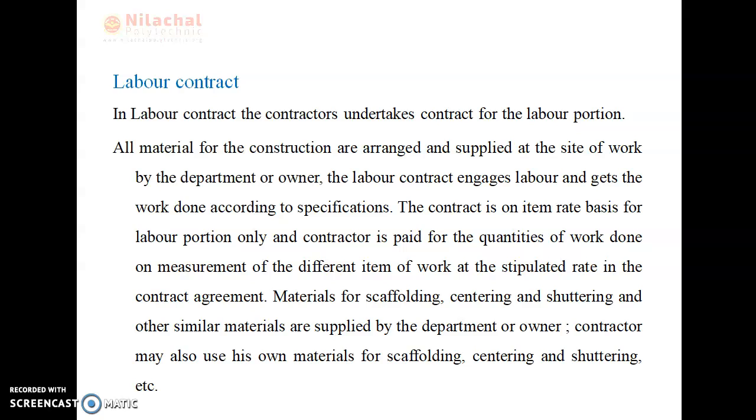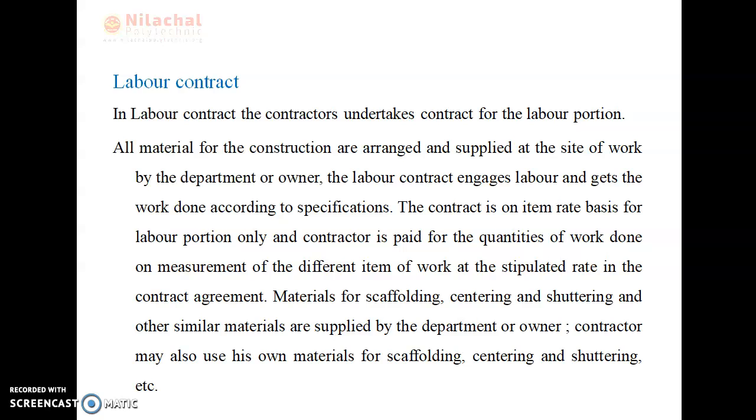An agreement with all conditions of contract, rate, bill of quantity etc. is prepared before the work is given to the contractor. This system of contract is not generally adopted in government departments. It is normally used in private buildings, where construction is done by the labor contract system, which is less troublesome.